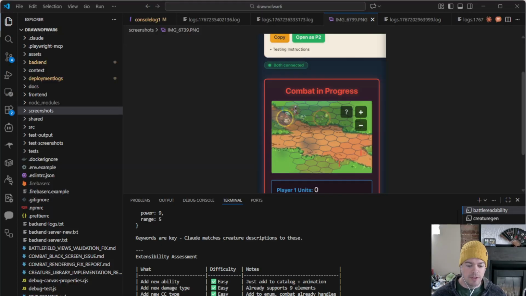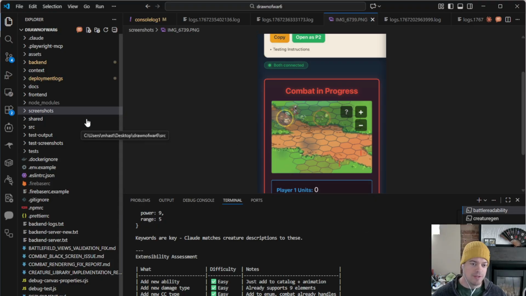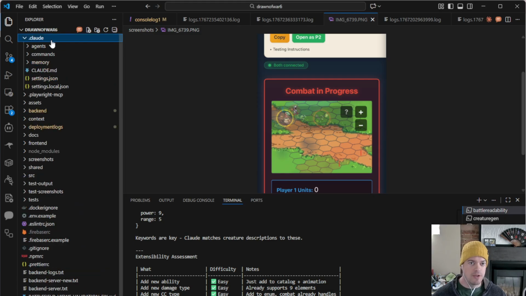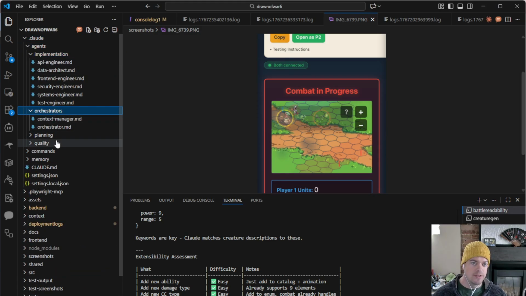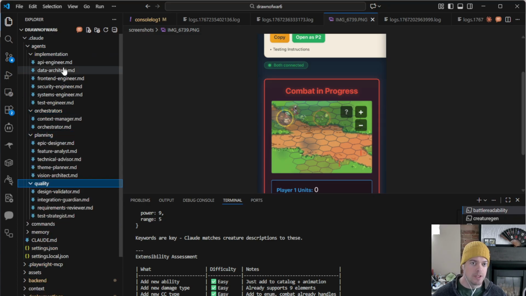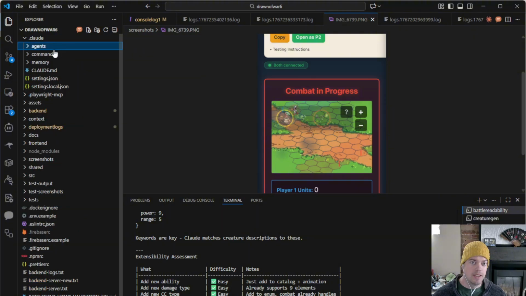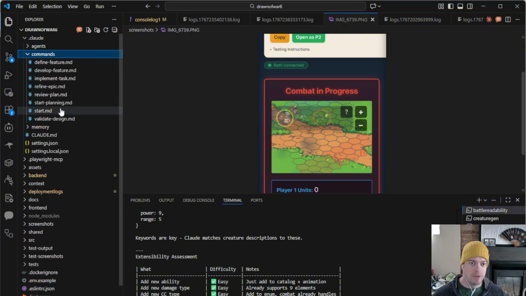And so here you'll see, here's this enormous directory where I'm working on the game. And I'll just show you a few quick features. We've got .claude. This is where I'm managing my Claude agents, who I will call or tell Claude to call on when we're doing particular pieces of work. We've got commands. My favorite one is start.